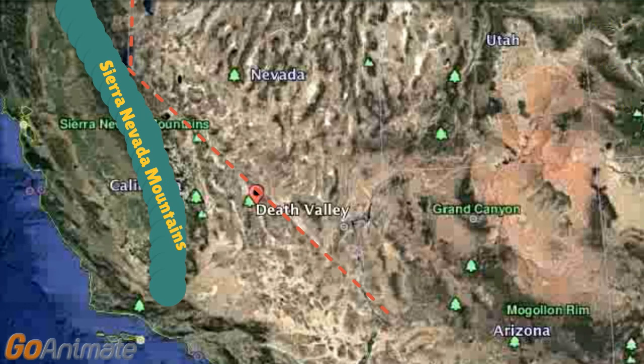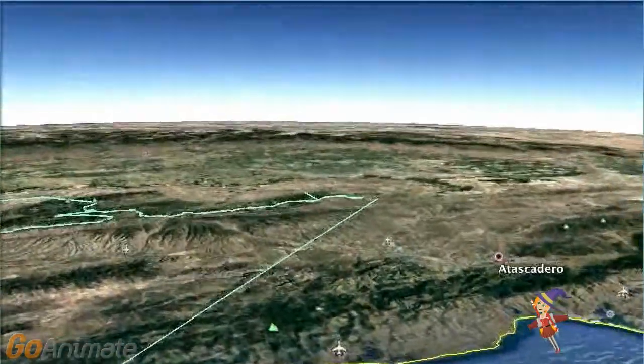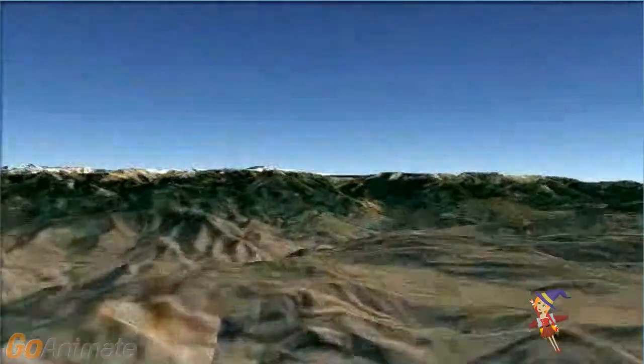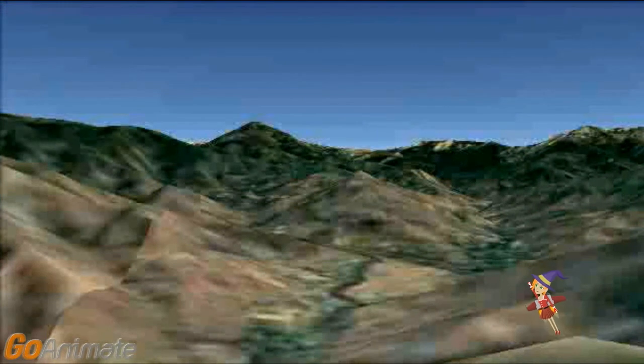Let's ride the wind from the ocean and across the Sierra Nevada Mountains towards Death Valley. See, all land is green between the ocean and the Sierra Nevada Mountains. Here are the Sierra Nevada Mountains. The mountains force the air upward. The rising air cools and forms clouds.